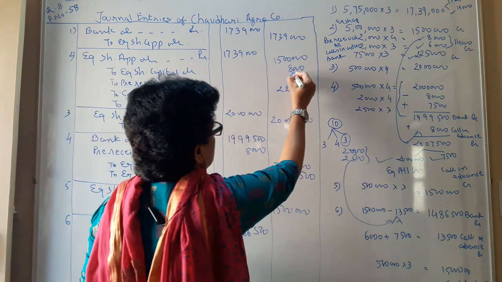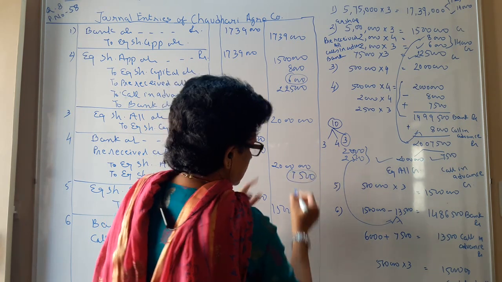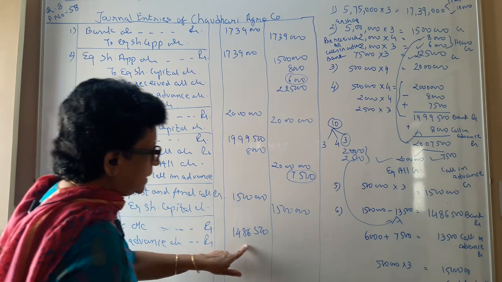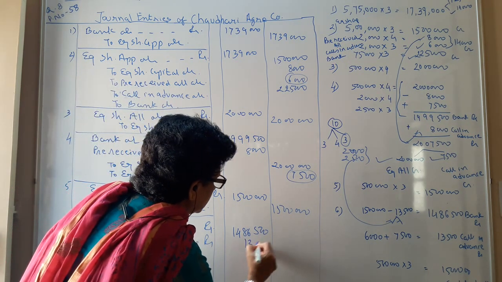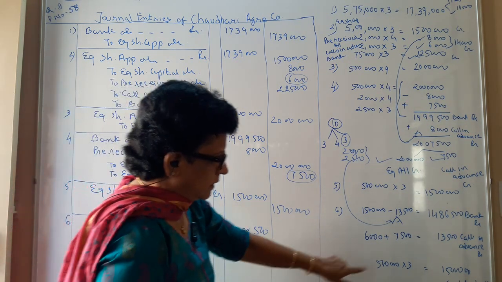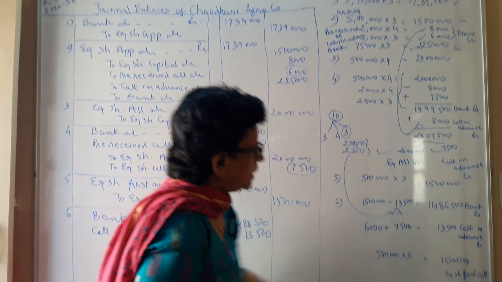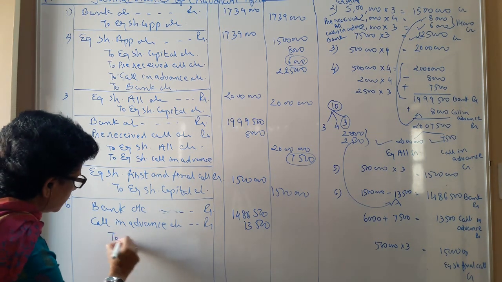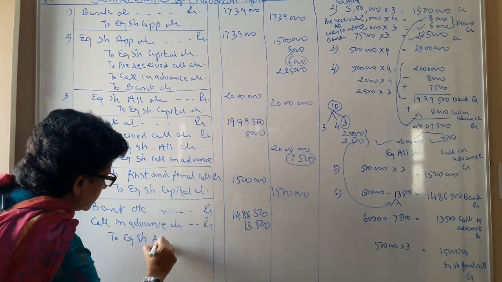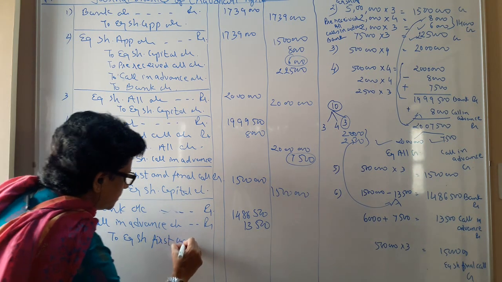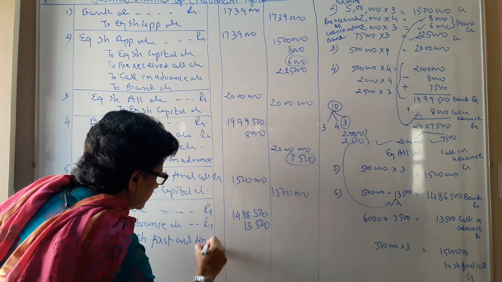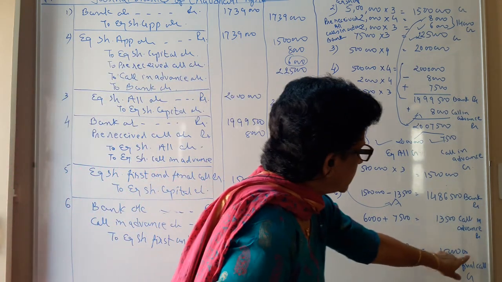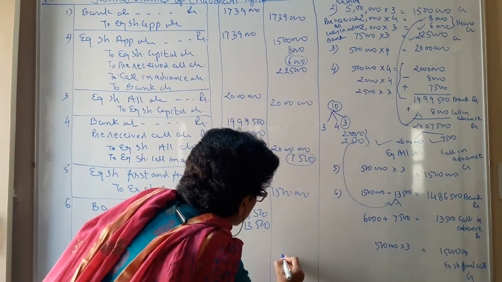Which one? One is this and one is this. These two call in advance, that you have credited. Now you are debiting that call in advance, 13,500. Clear? So then you have that equity share first and final call account, that comes to your total 15 lakhs rupees.